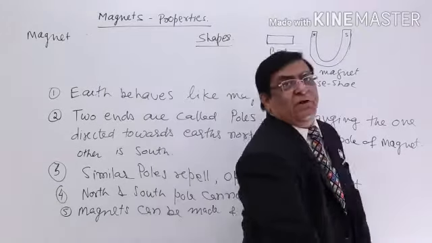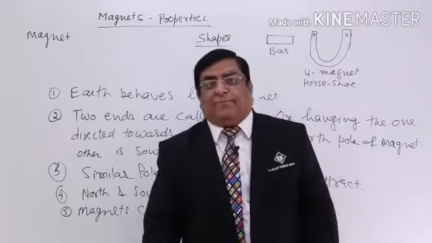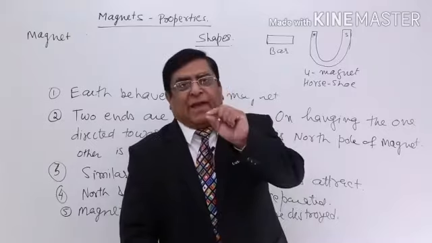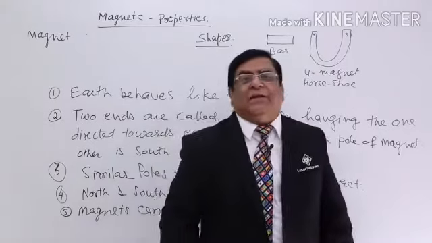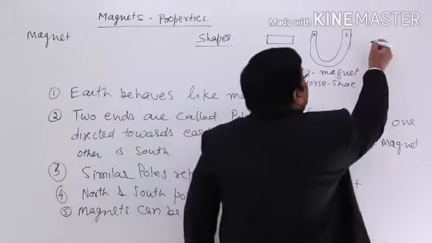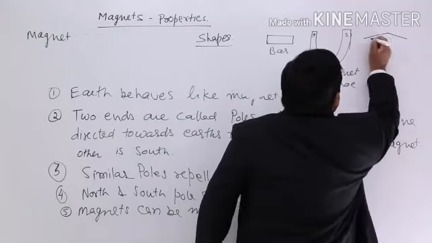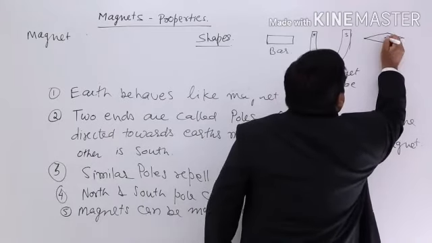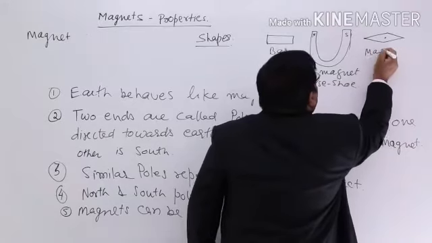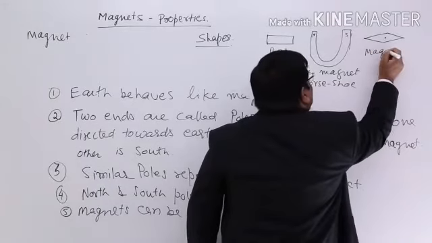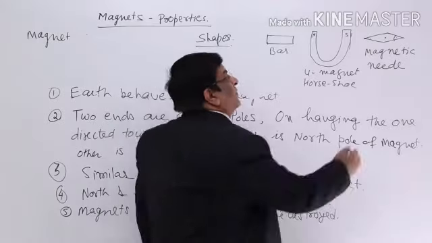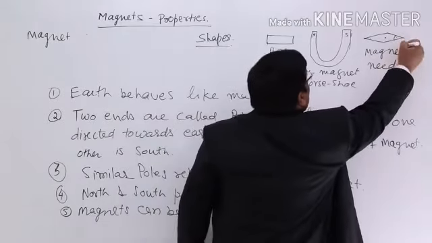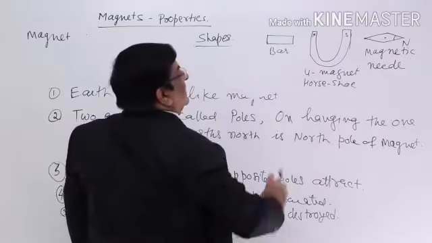Another magnet we use a lot in our lab is where we give a magnet the shape of a needle, a very small, very lightweight needle hanging on a pivot so that it can rotate and give us the direction. So this is another shape. This is a magnet itself. Any marking gives north, and the other side is south.